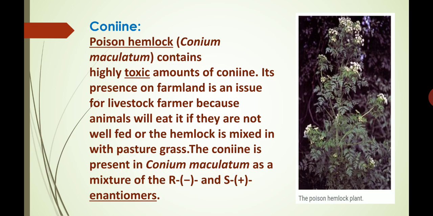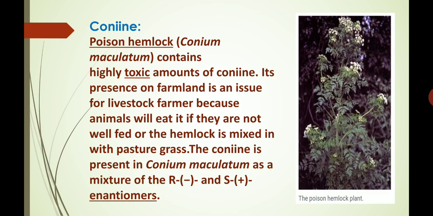Out of these 5 alkaloids, conine is of special importance due to two reasons. Number one is it forms the major constituent of the hemlock alkaloids, and actually the poisonous property of hemlock is said to be due to the presence of conine, which paralyzes the central nervous system and the motor nervous systems, which control muscles, and thus ultimately causes death by cessation of breathing. So let's come to the conine.